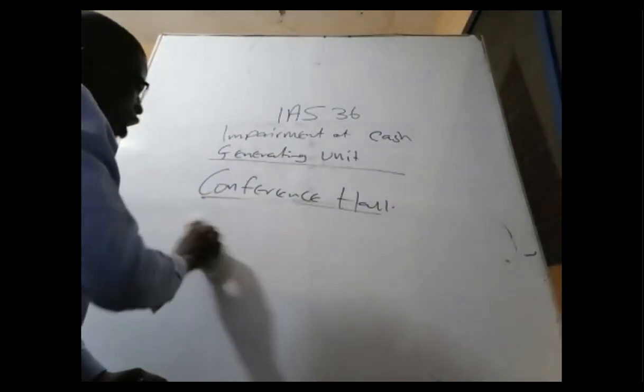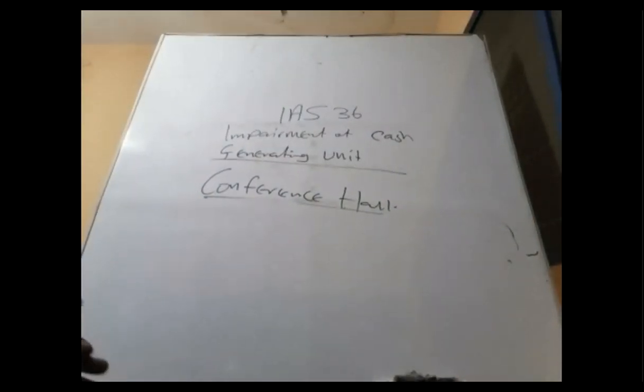Number 1, all the individual assets do not produce cash flow separately. There are a few features about cash generating units. Number 1, they don't produce cash flows individually, unless they come jointly.